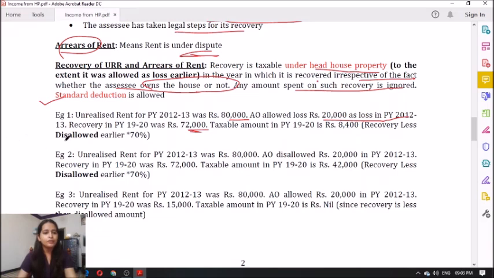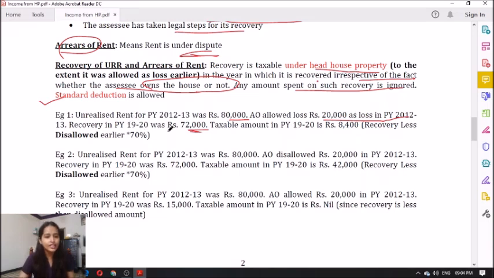Now see, remember how much was the unrealized rent? 80,000. The assessing officer allowed a loss of 20,000, which means the assessing officer did not allow 60k in 12-13 as a loss. So what happened in 12-13? This 60k was already taxed in 12-13. Correct? What was the actual unrealized rent? 80k. So 80 minus 20, 60k. Now what happened to the 60k in 12-13? It was already taxed in 12-13.